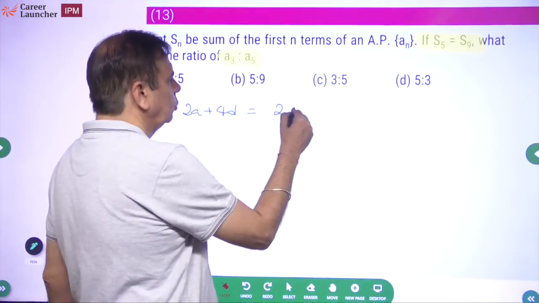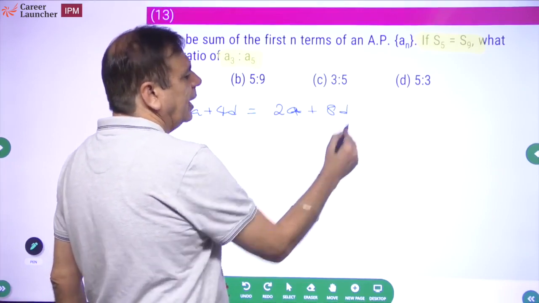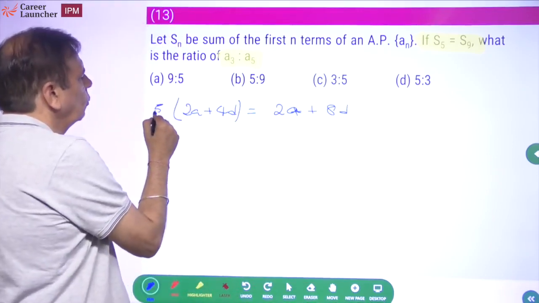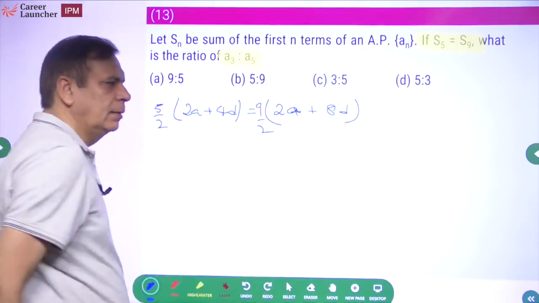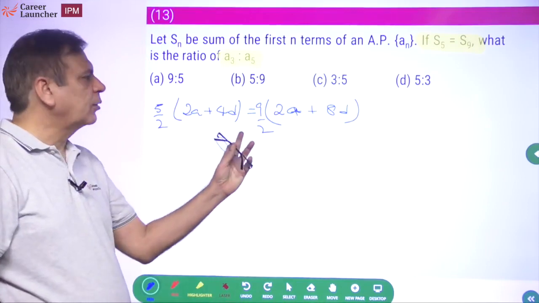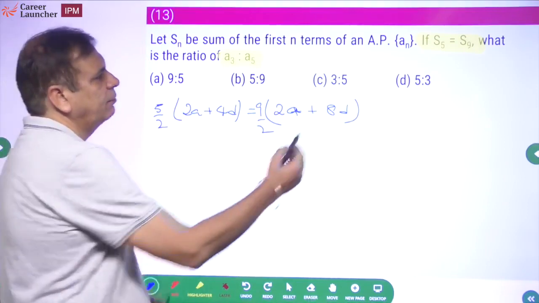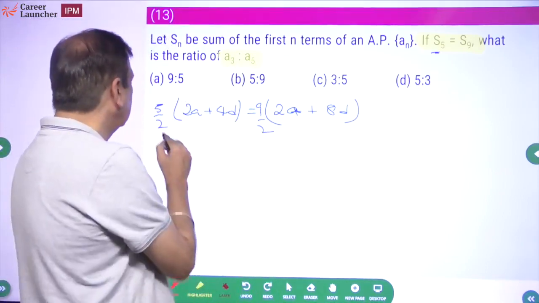S9 will be again 2a plus 8d. सही है गलत है? गलत है यार, क्या भूल गया मैं? n by 2, so 5 by 2, and this will be 9 by 2. Okay, so n by 2 into 2a plus n minus 1 d, where n on the left hand is 5, S5 means n is equal to 5, S9 means n equal to 9.